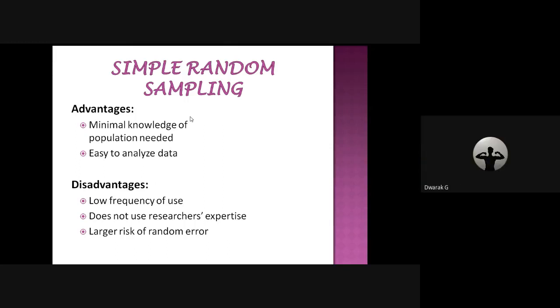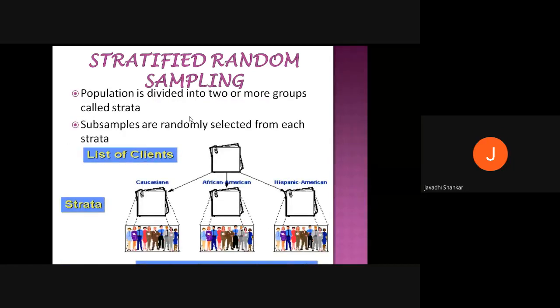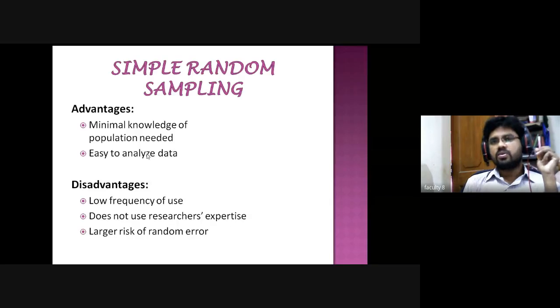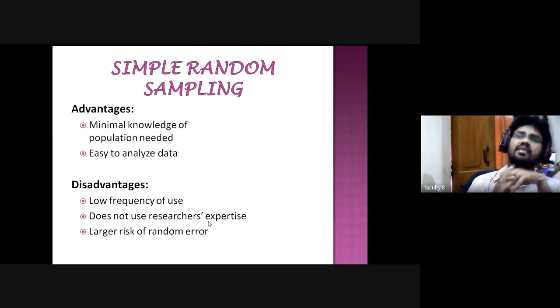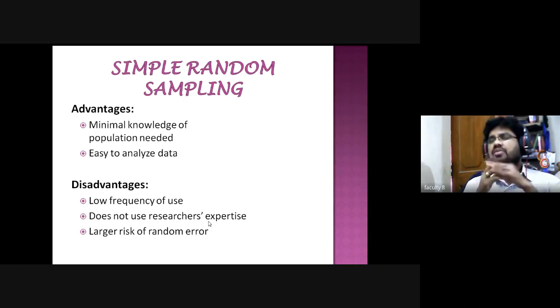So what is meant by expertise? When you are using the simple random sampling method, the researcher cannot use expertise in that particular field. For example, if you use that, you may get larger risk. Even if I have done a PhD, if I use simple random sampling, I may get more errors, and the accuracy may not be available.